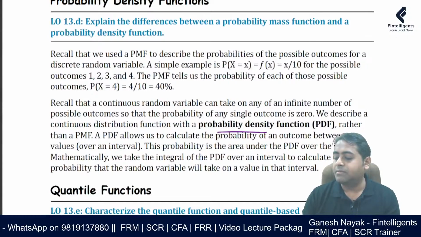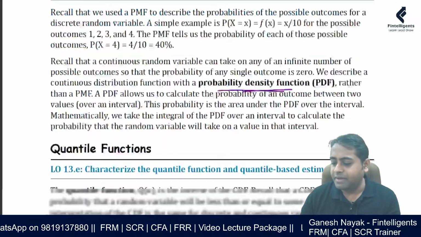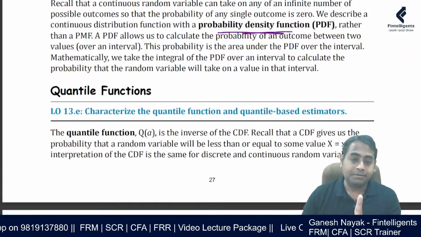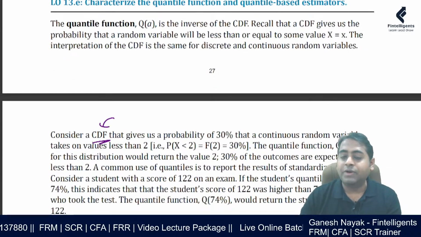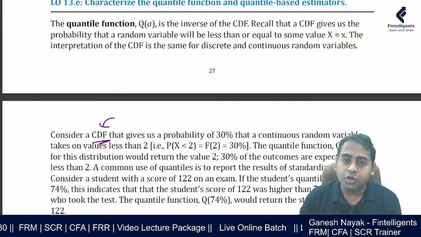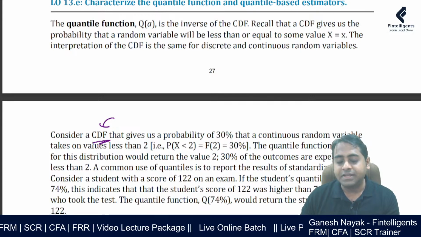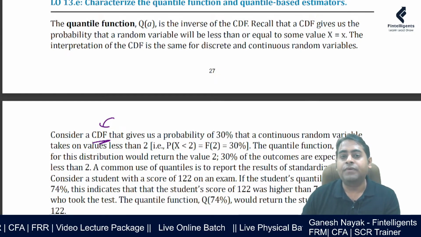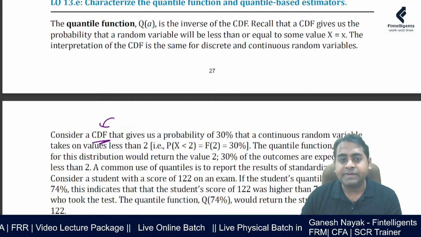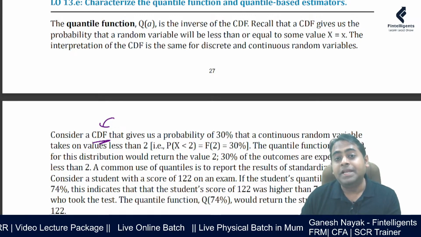PDF function is nothing but trying to find the probability of a continuous variable, very, very basic. The concept of quantiles has been tested, which is nothing but, when you look at the CDF, the cumulative density function, it basically helps you identify, if a random variable takes the value x, y, z, what is the probability till that point.